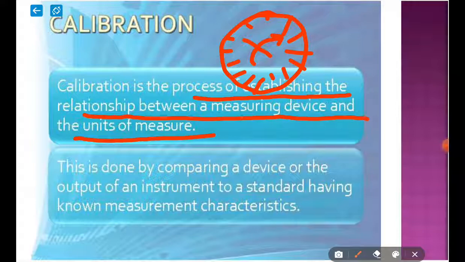But we are not measuring the displacement, we are measuring the pressure. So we need to calibrate, or graduate, the dial with respect to the pressure, showing the actual pressure for the deflection. That conversion of displacement into pressure is known as calibration.